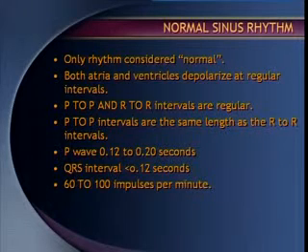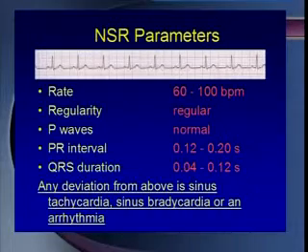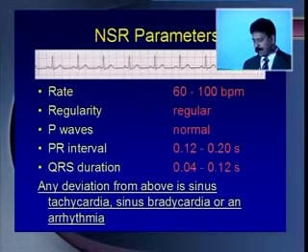That means P to P intervals are the same length as R to R intervals. You have a PR duration, QRS duration, and a rate between 60 and 100 beats per minute. If any of this deviates, you will have an abnormal rhythm, either in the form of brady or tachy, bradyarrhythmia or tachyarrhythmia.